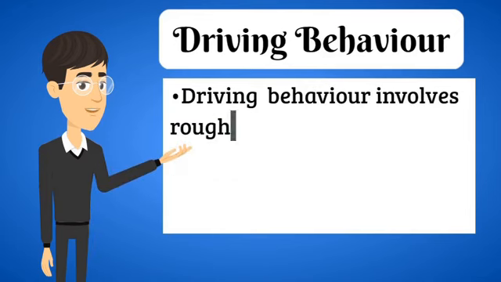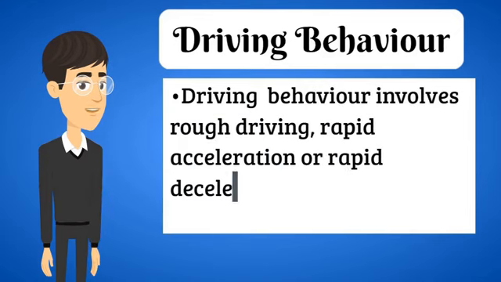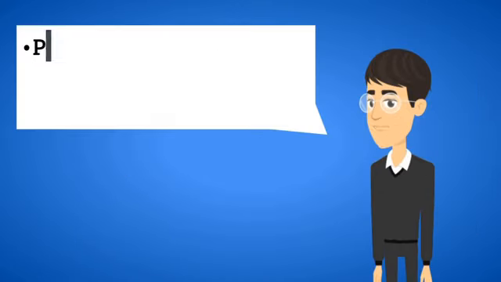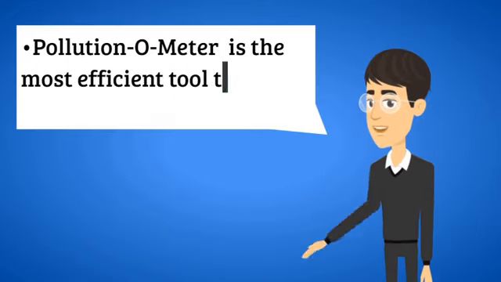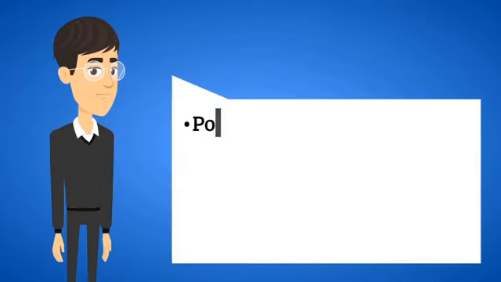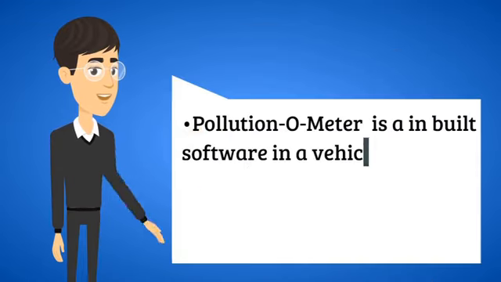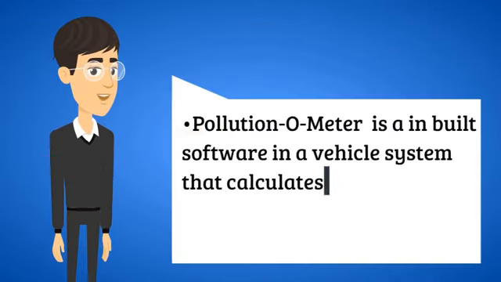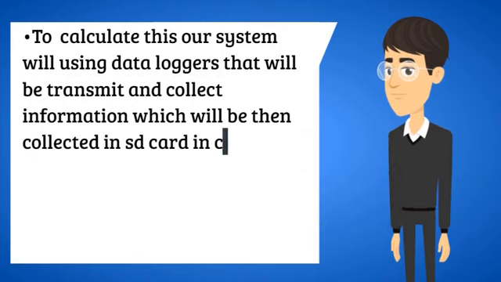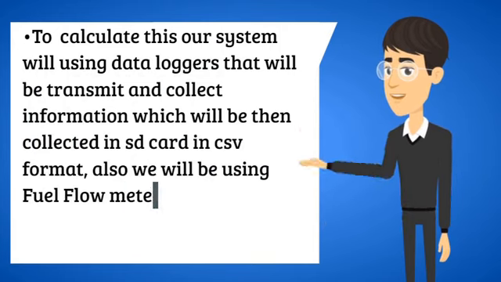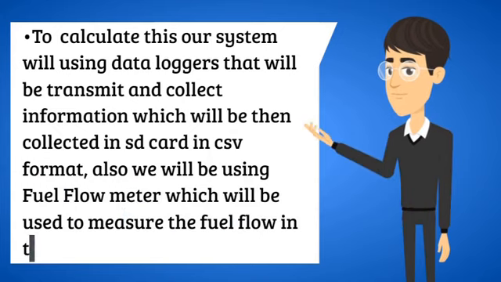Driving behavior involves rough driving, rapid acceleration or rapid deceleration. For minimum emission, the vehicle must not undergo rapid acceleration or rapid deceleration. Pollution-o-meter is the most efficient tool to overcome these factors. Pollution-o-meter is inbuilt software in a vehicle system that calculates the amount of pollutants emitted for a particular journey. To calculate this, our system will be using data loggers that will transmit and collect information, which will then be collected in an SD card in CSV format. Also, we will be using a fuel flow meter to measure the fuel flow in the engine.